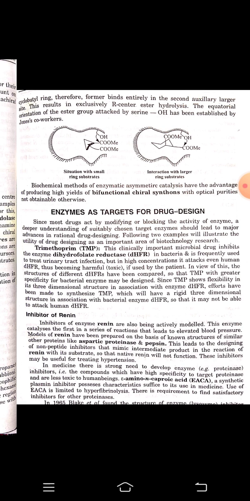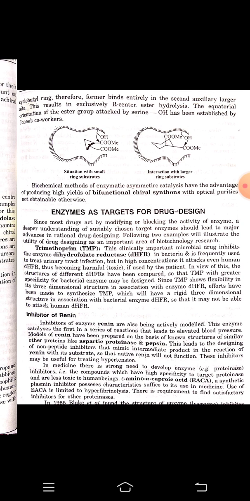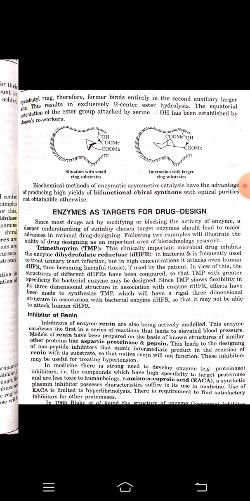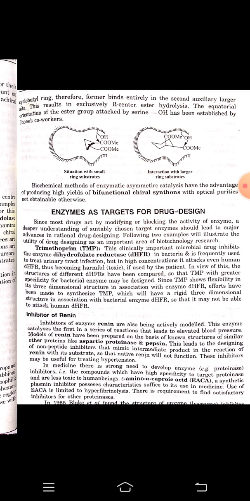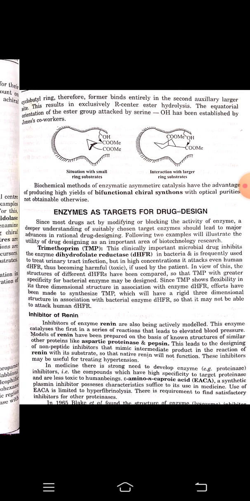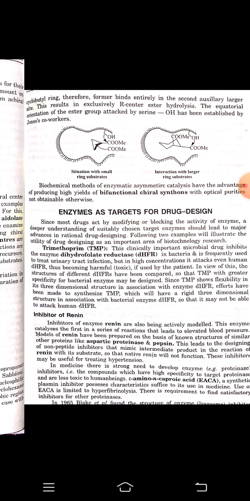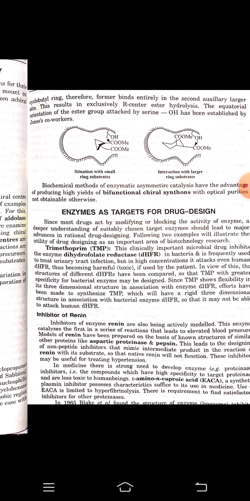Since TMP shows flexibility in its three-dimensional structure in association with the enzyme DHFR, efforts have been made to synthesize TMP which will have a rigid 3D structure in association with bacterial enzyme DHFR so that it may not be able to attack human DHFR.